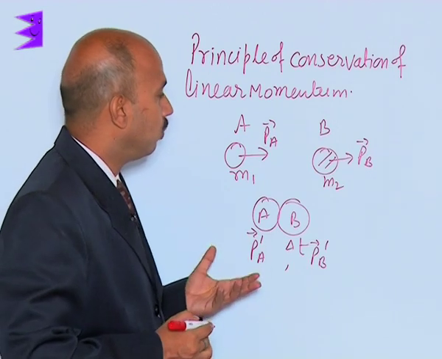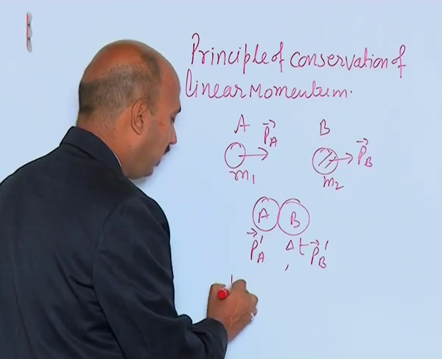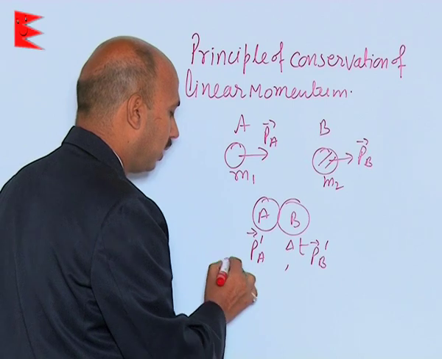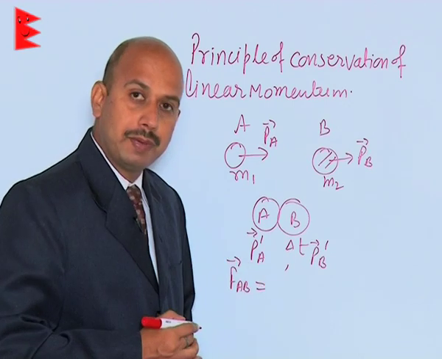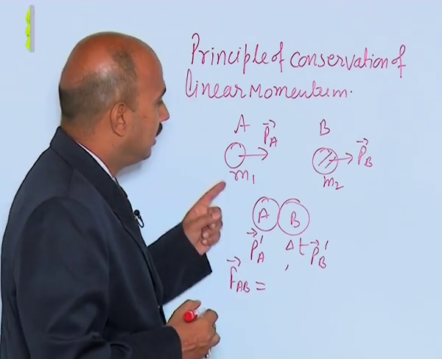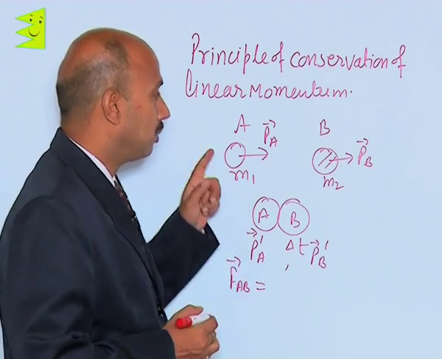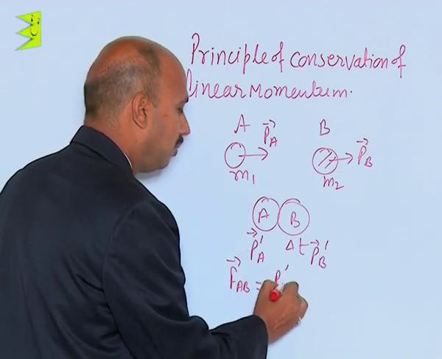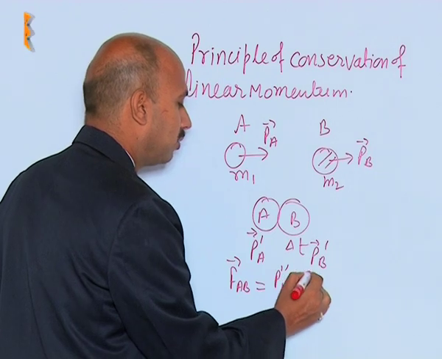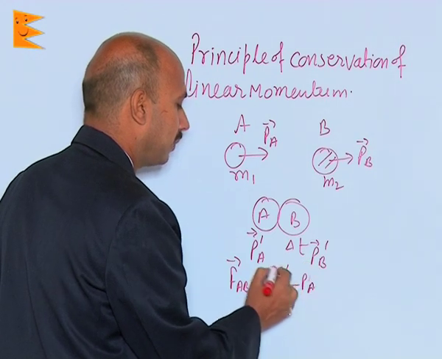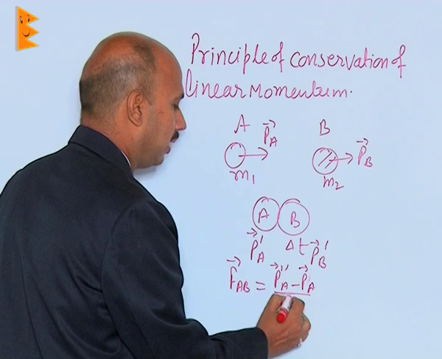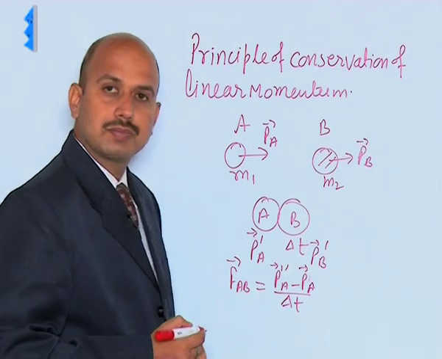Now, we can write the force acting on the body A. Fab, the force on A due to B, is equal to the rate of change of momentum of the body A. Its momentum has changed, so Pa dash minus Pa divided by delta t, that is the change in time.